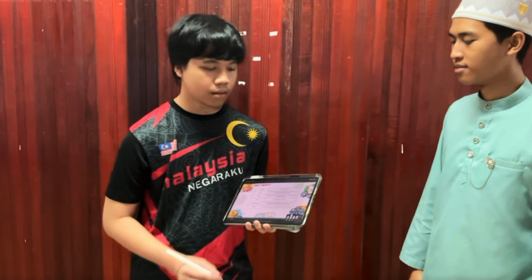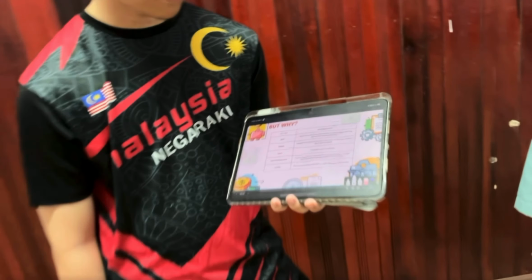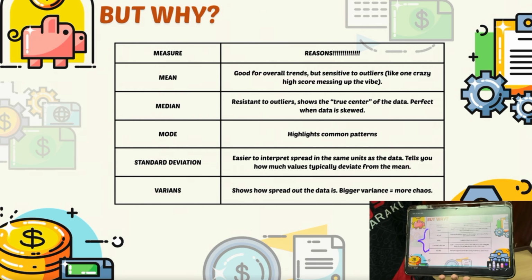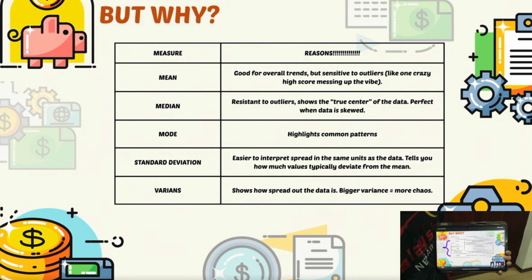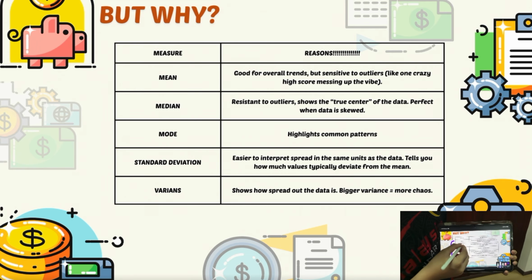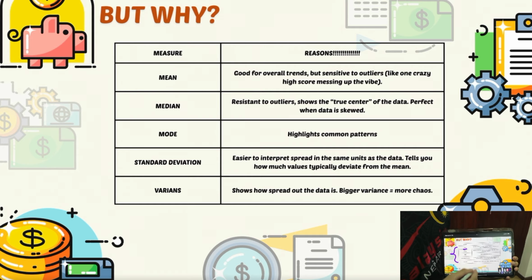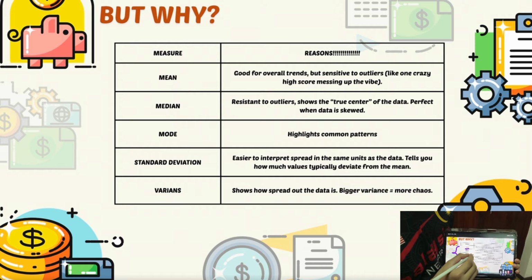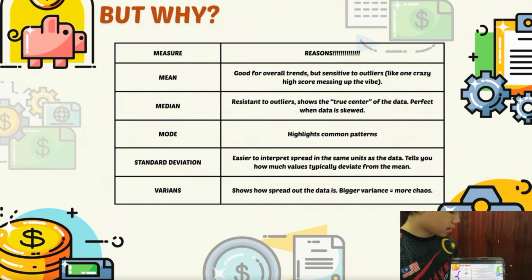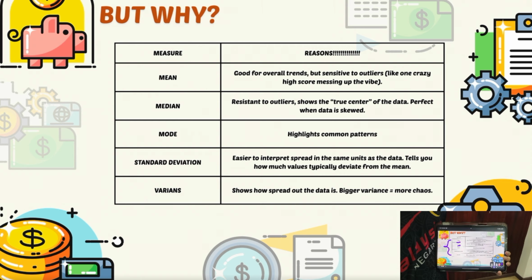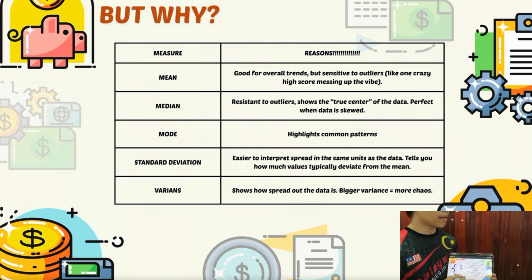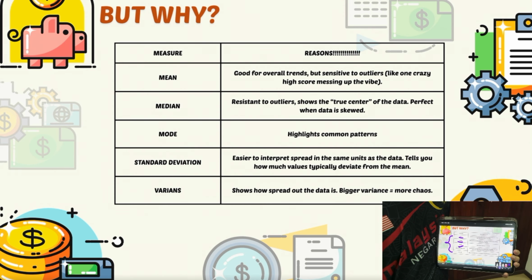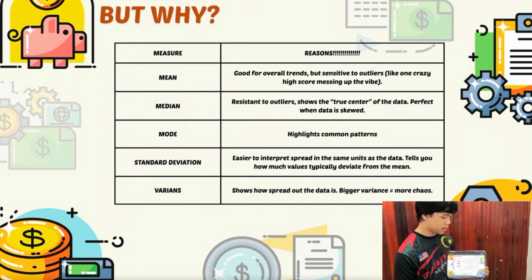Okay, sure. So come closer. So we use the discrete data for the grouped data for its own specific reason. First of all, mean. The mean shows the overall average of the data, and it is affected by extreme values. The second is median. The median shows the middle value, and it is not affected by the outliers. Next is the mode. Mode shows the data which appear the most.